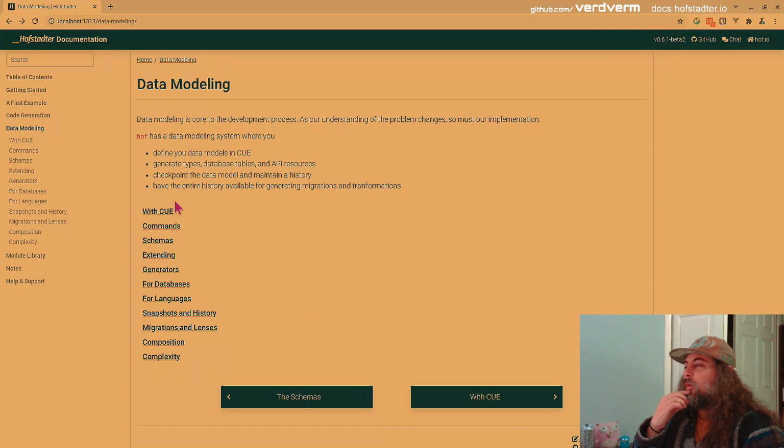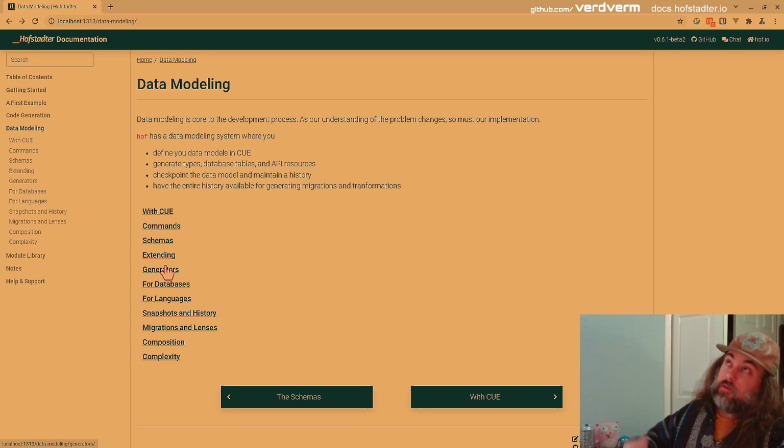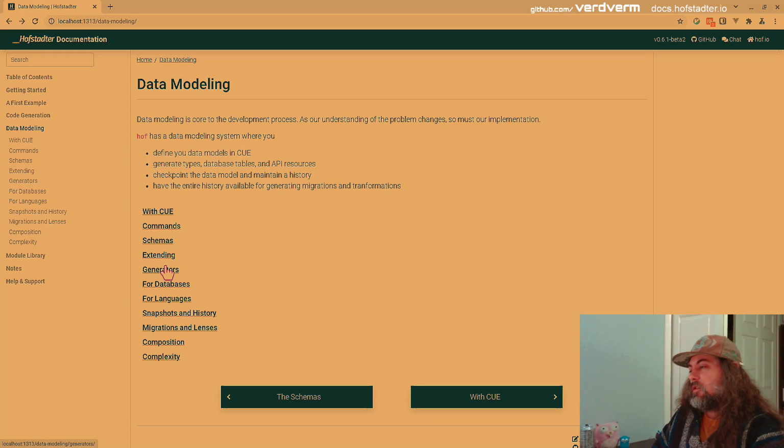So then we're going to talk about schemas, how we can extend schemas, how we can make generators for these extensions, and generally from the vanilla data model and the extended versions of it. And then we'll look at some examples of how we might extend and generate something for databases, and then for languages like Go and JavaScript, maybe Python, but probably not. Invisible characters and text templating are not fun.